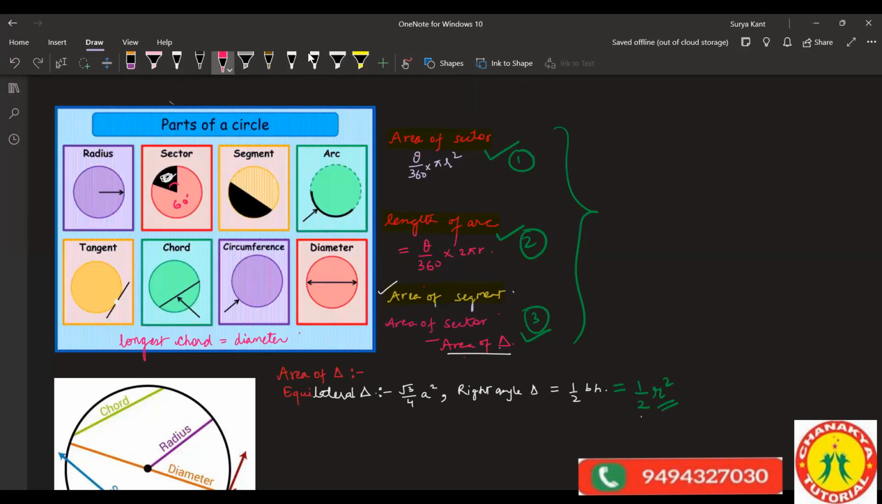And the same way we have to do for the length of arc. The arc is nothing but theta by 360 into 2 pi r. If this is the length of the arc from here to here, the center will be here. I think it's clear to everyone now. So what is the angle over here? The same thing we should use here also.